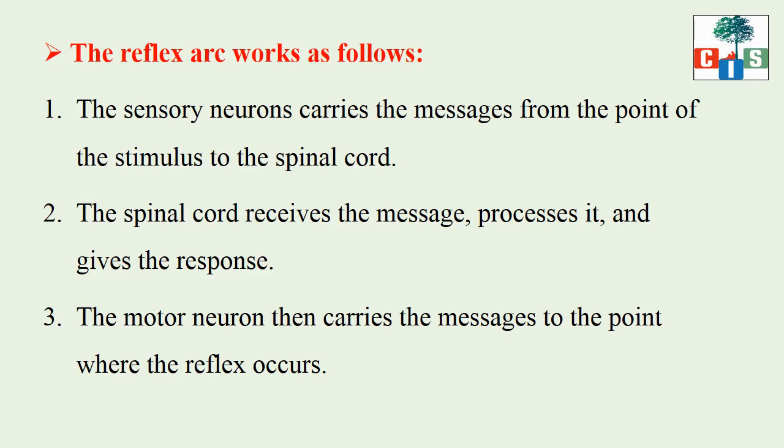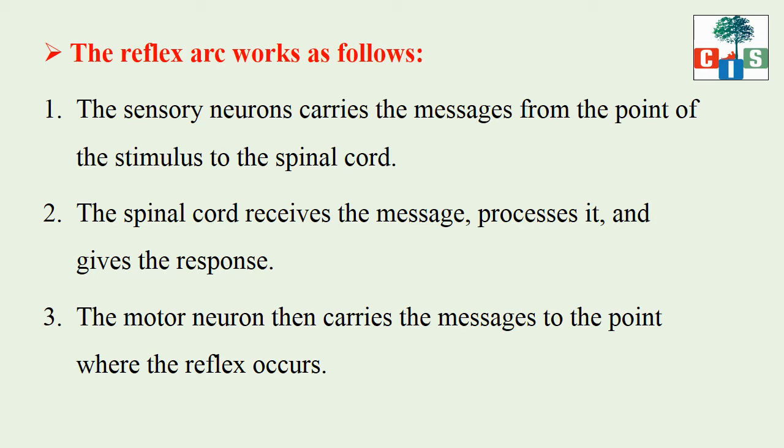So scholars, let's learn how these reflex actions work. There is a pathway called the reflex arc through which reflex actions work. Now there are three steps. The reflex arc works in three steps, and these three steps are as follows.